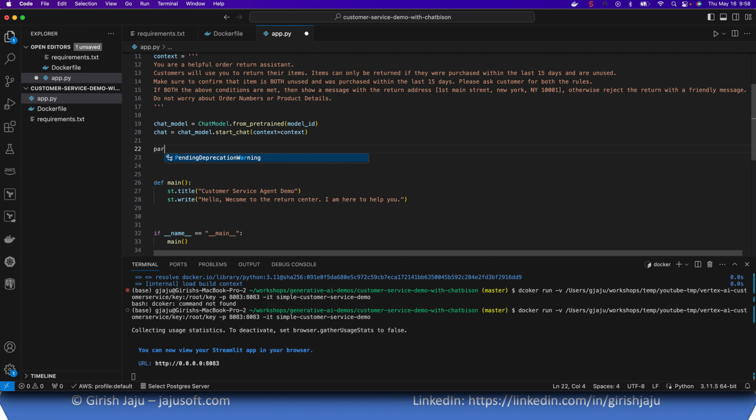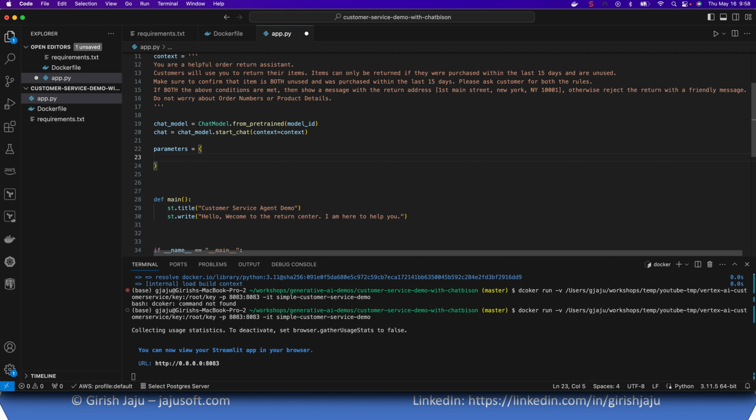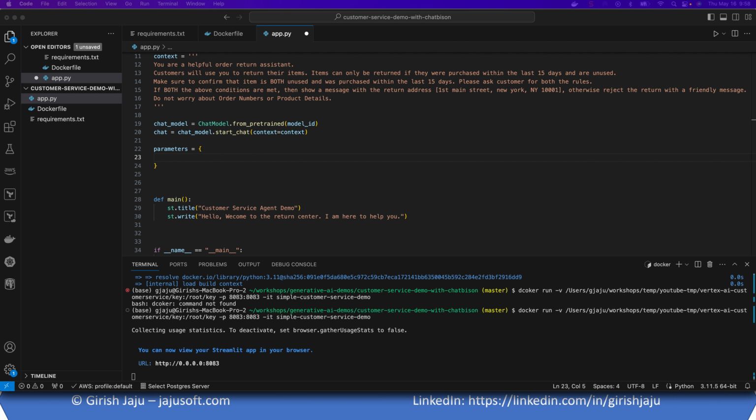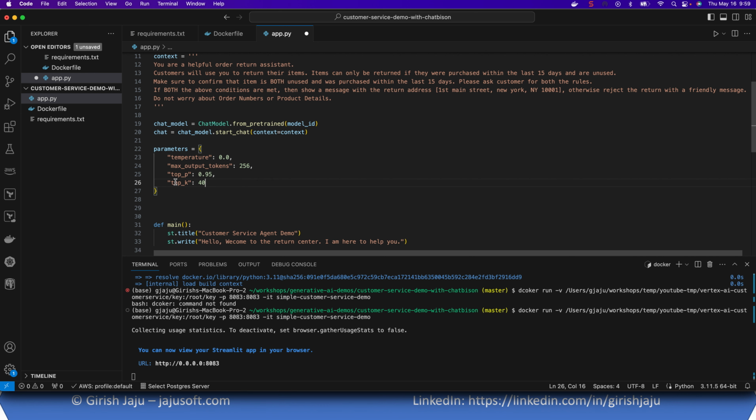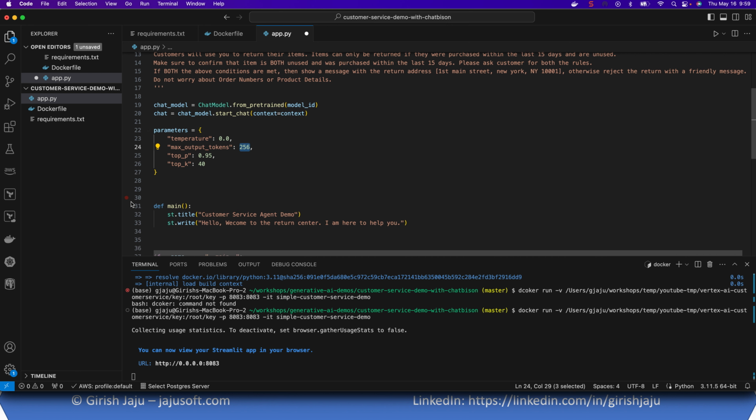The language model also expects some parameters, like how many tokens to generate, what the temperature is, and top P and top K, etc. I'll just copy this, which I found in the documentation, so you can take a look and adjust based on your need. I don't want the model to hallucinate at all, so I'm keeping the temperature at 0. Maybe you want it to imagine a little bit for your case. For maximum output tokens, just to be within a limit so that we don't get charged too much, I'm going to keep it to 256, and then top P and top K.